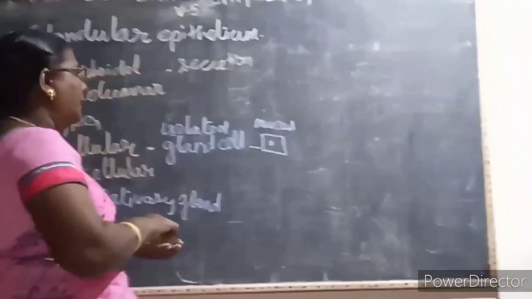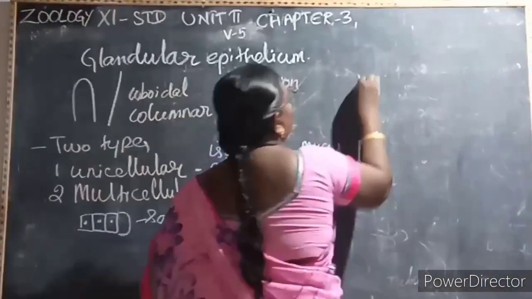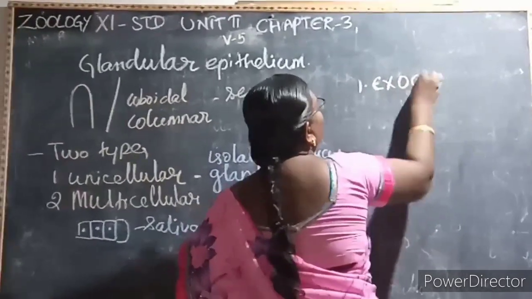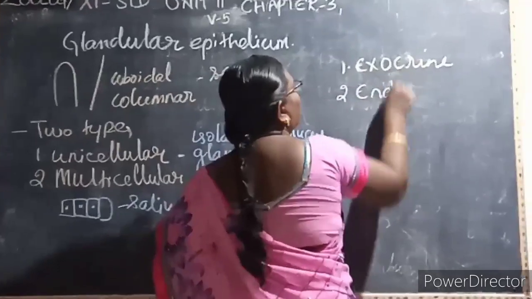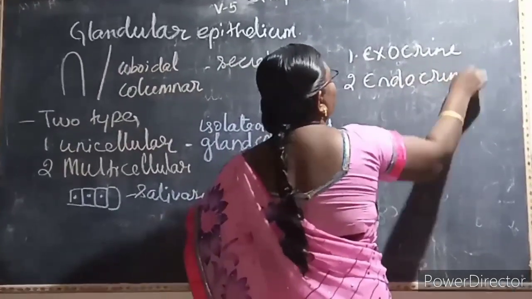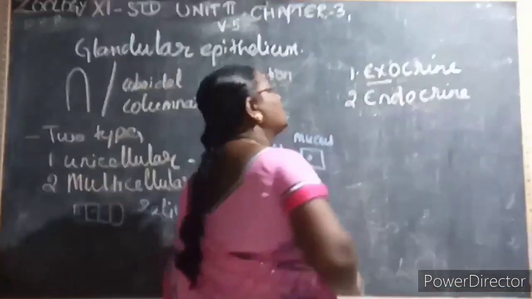Then again, this multicellular glandular epithelium is classified into 2 types. First one is the exocrine gland. And second one is the endocrine gland. Exo means what? Outside. Endo means what? Inside.